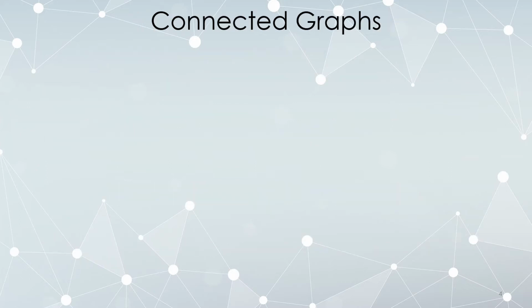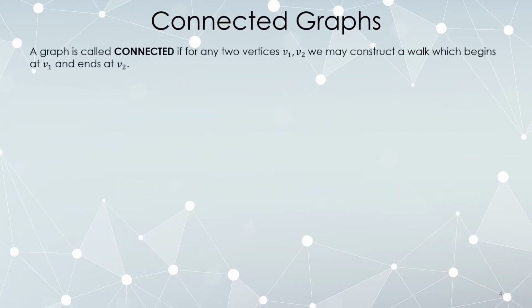We also want to discuss something called a connected graph. So a graph is going to be called connected if whenever you pick two vertices, it is possible to walk from one to the other. And we do keep track of where that walk starts and stops.